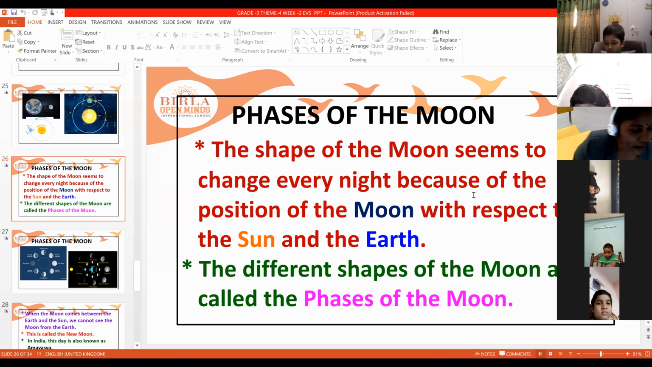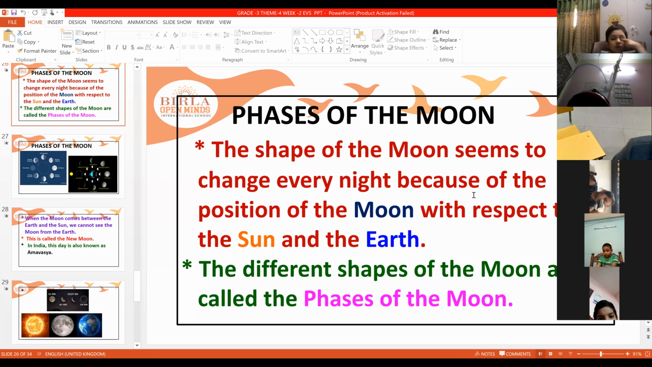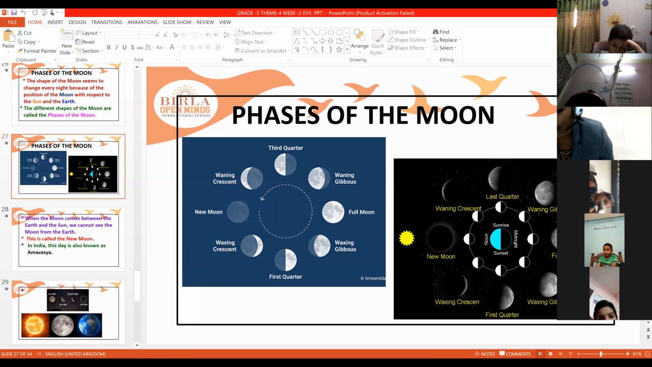It is rotating itself, it is revolving around the earth, and the position is such that it can change its shape every night. So today is one shape, tomorrow is another shape, the day after tomorrow another shape. One time you can't see the moon at all, one time you can see the full moon. All these different shapes of the moon are called phases of the moon. So these are the different phases of the moon.